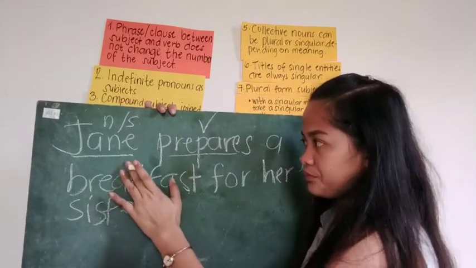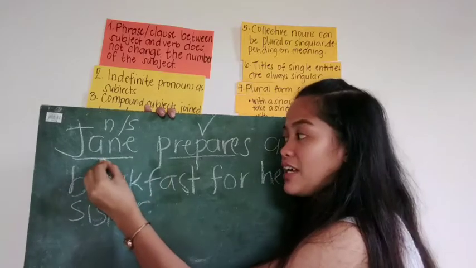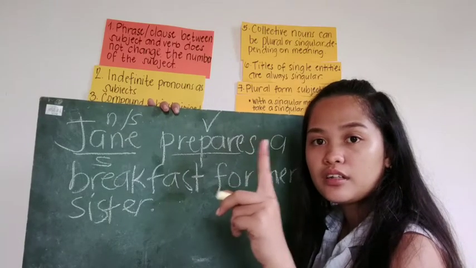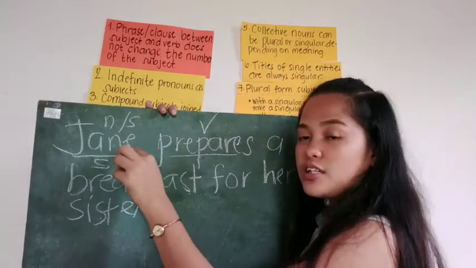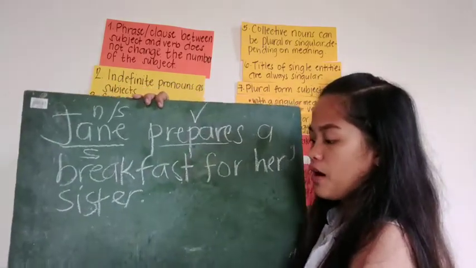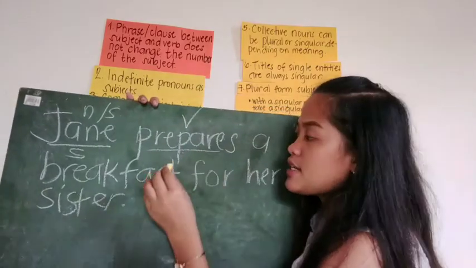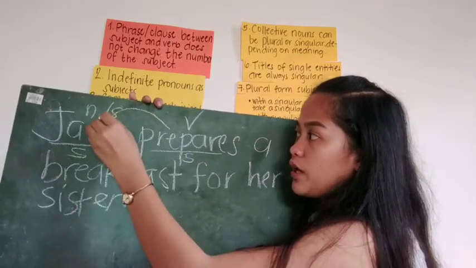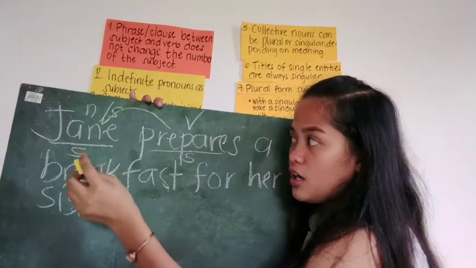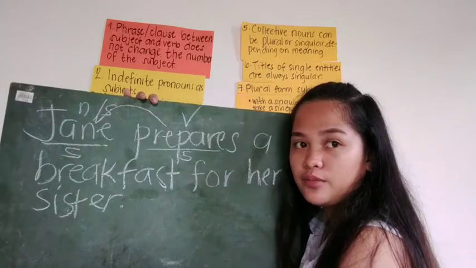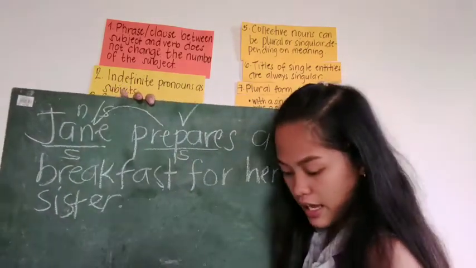Since Jane is singular, because Jane is only one, the verb is also singular, because the verb agrees with the noun Jane, which is singular. So do you understand? Yes, ma'am. So this sentence is a singular sentence.